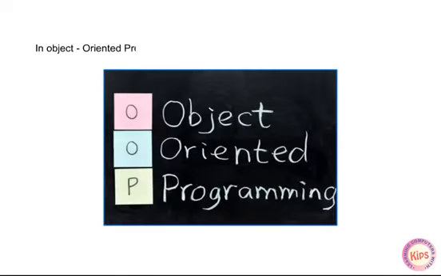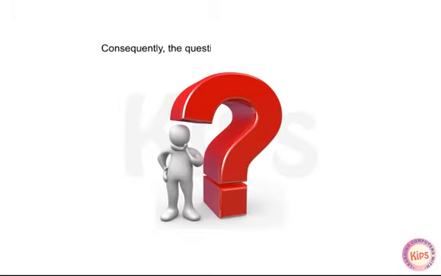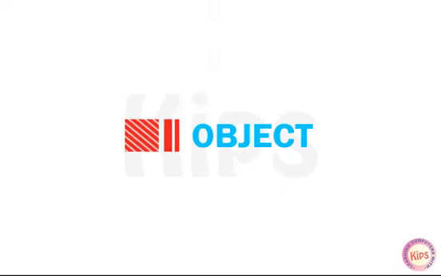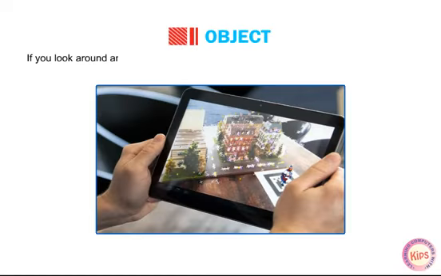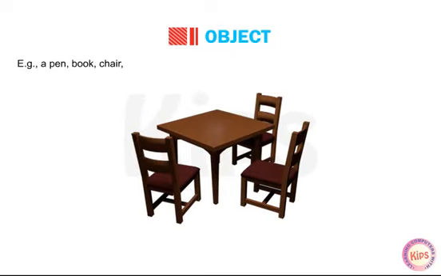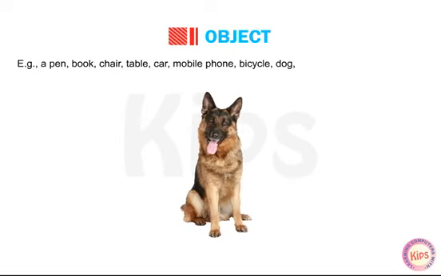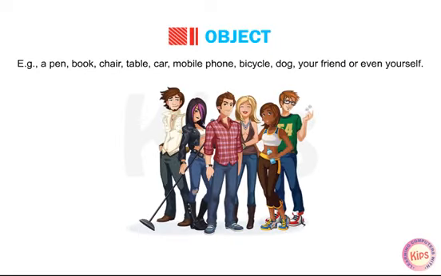In object-oriented programming, an object is the fundamental element of interest. Consequently, the question arises, what is an object? Before moving forward, let us first discuss object. If you look around and observe your surroundings, you will find many examples of real-world objects. Example: a pen, book, chair, table, car, mobile phone, bicycle, dog, your friend, or even yourself.